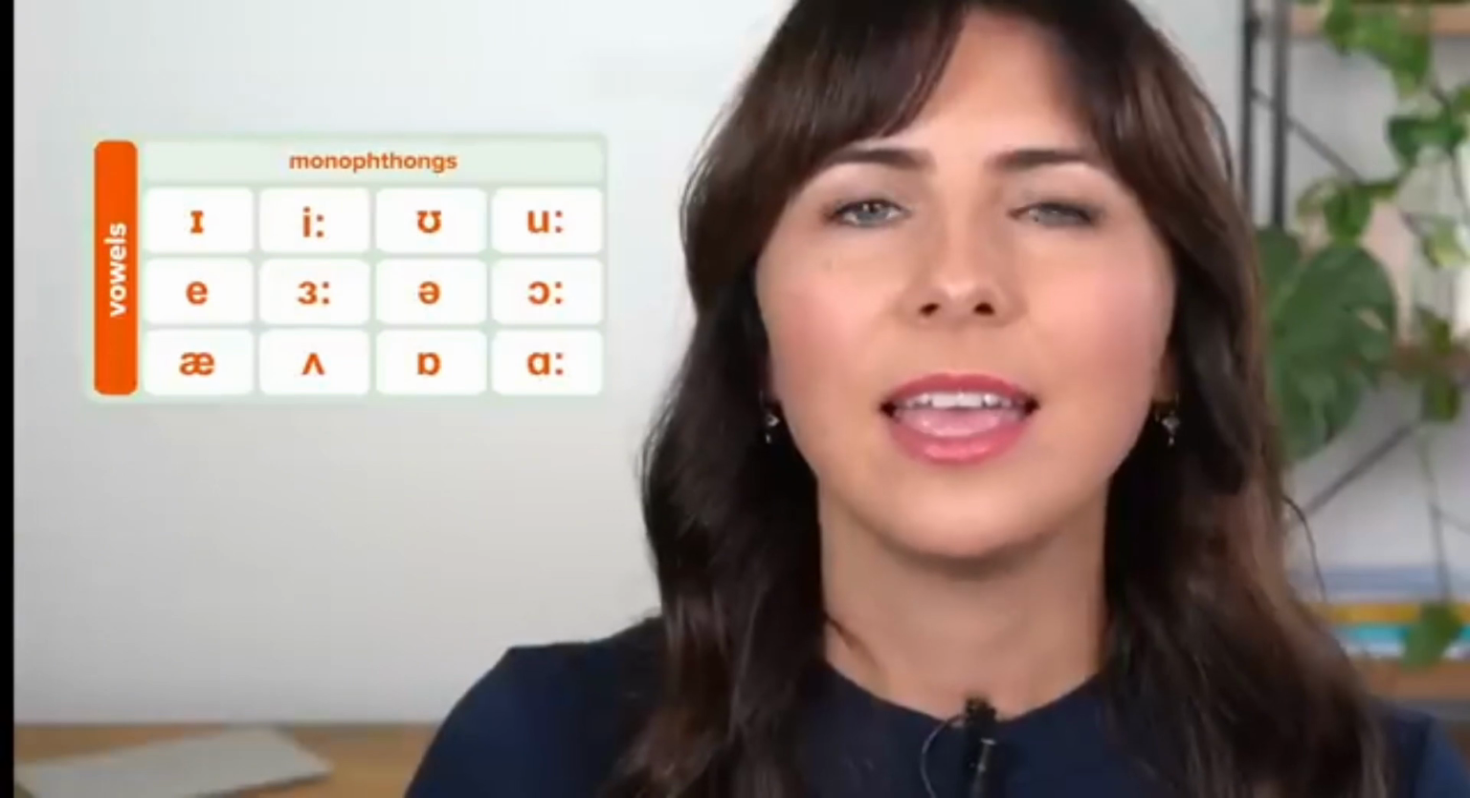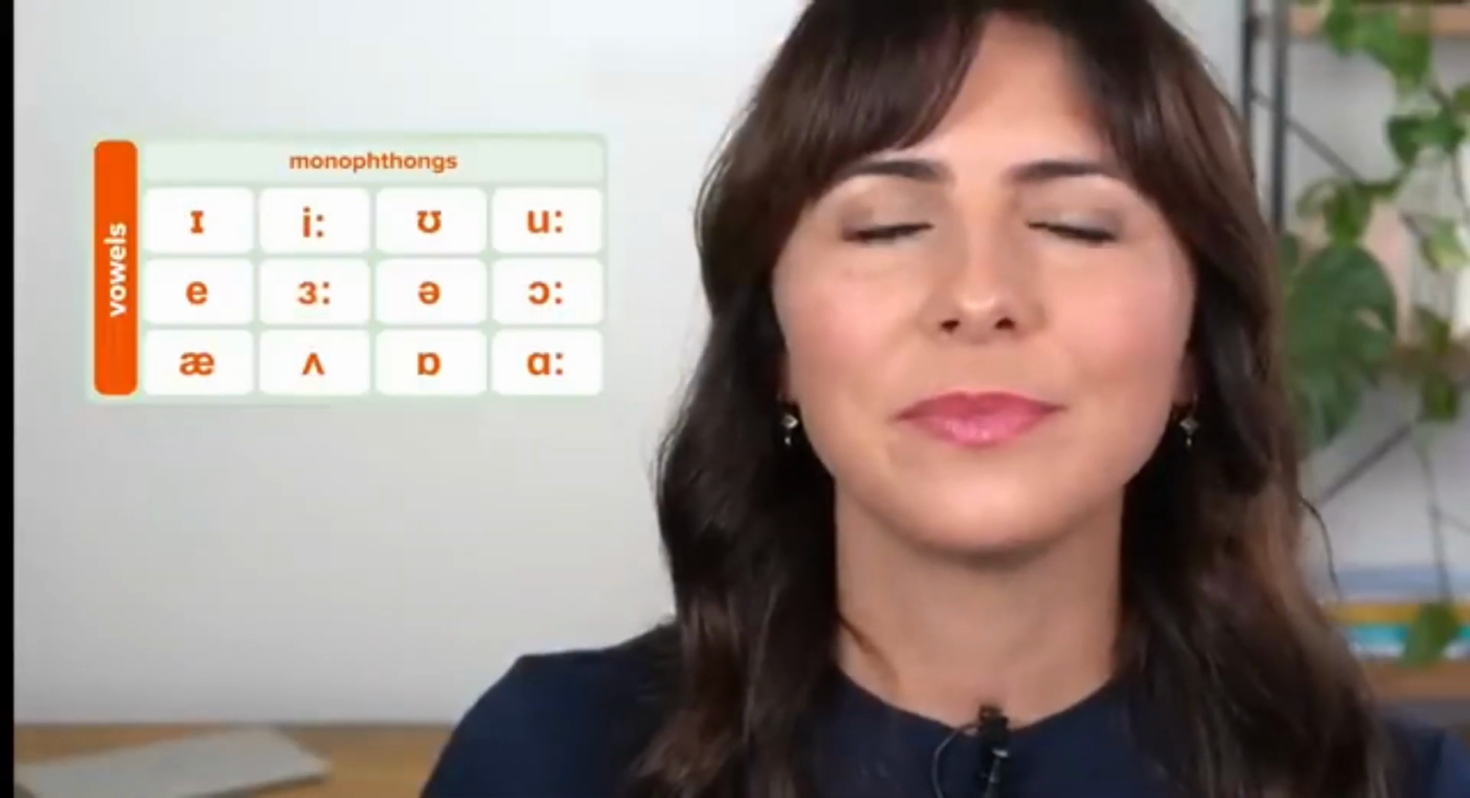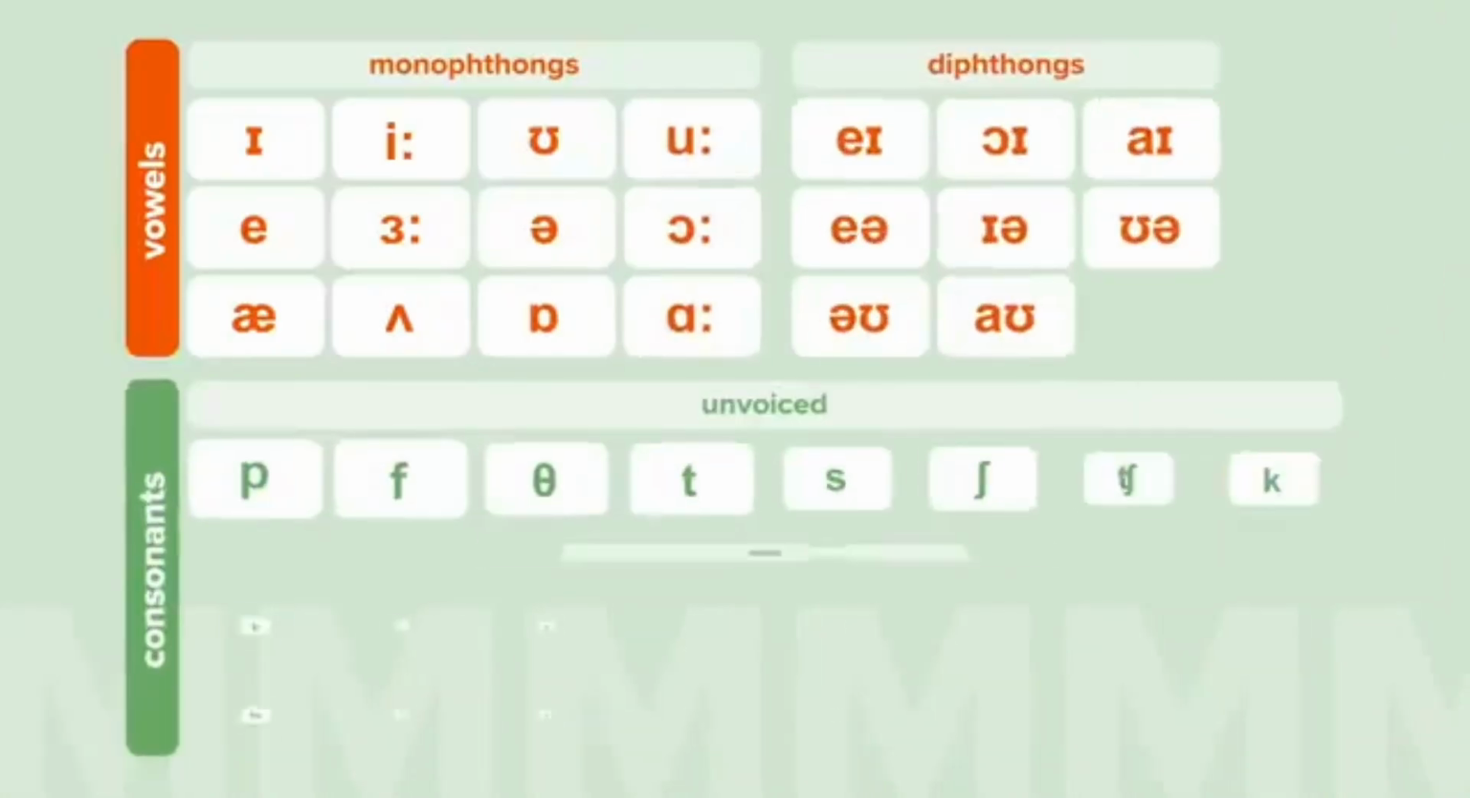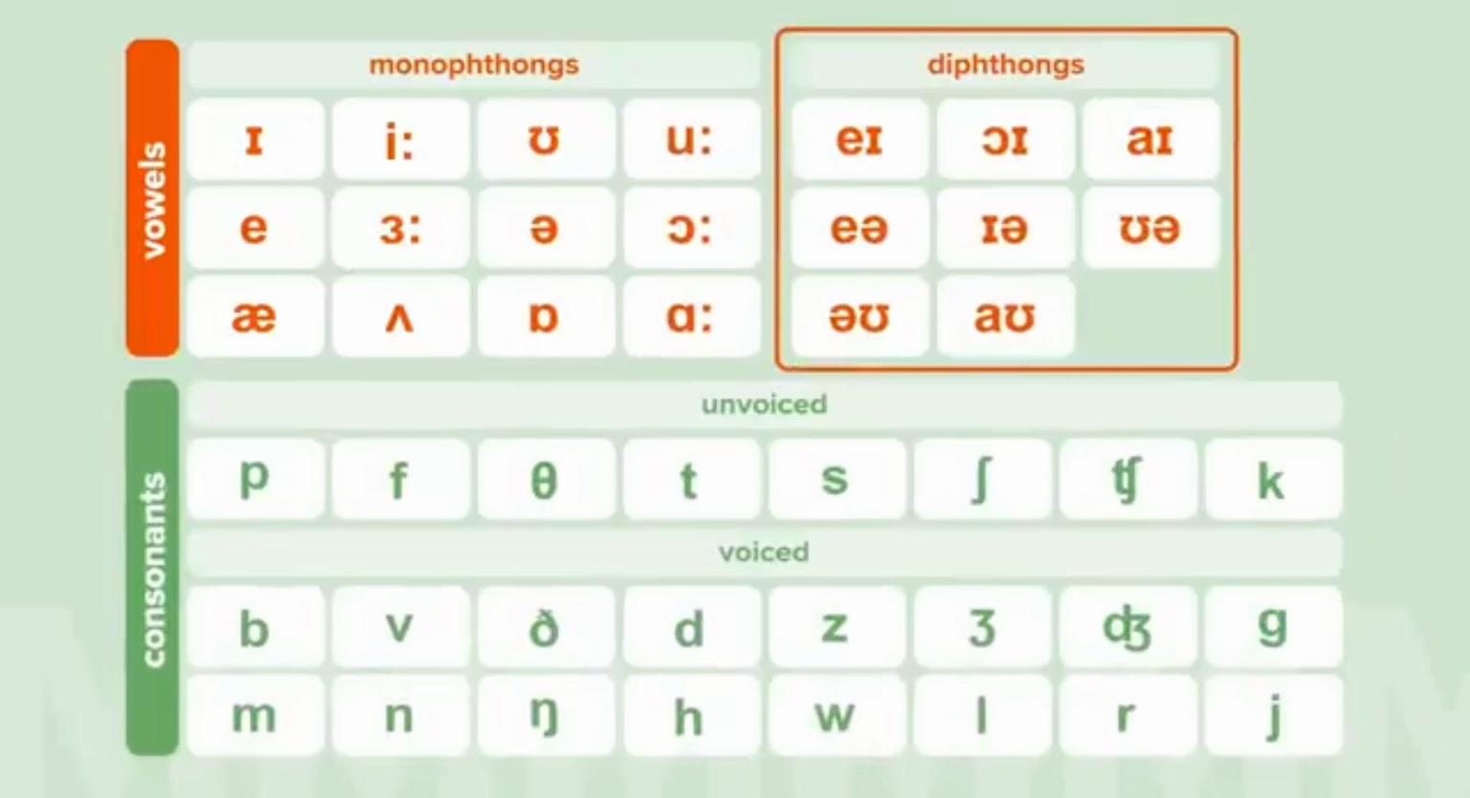The sounds with the 2 dots are long vowel sounds. E, oo, or. This right side has the diphthong sounds.